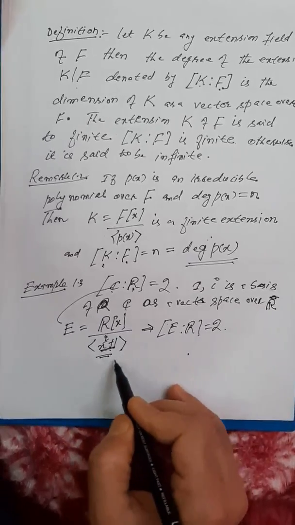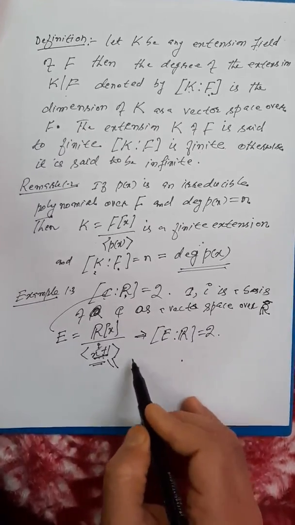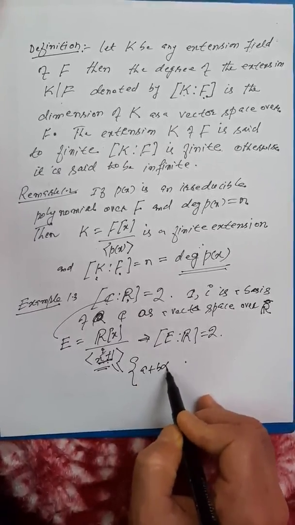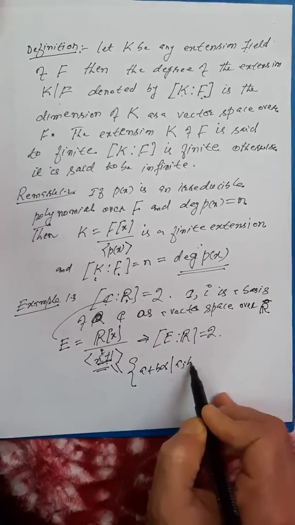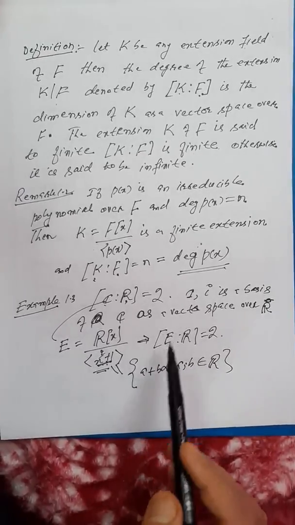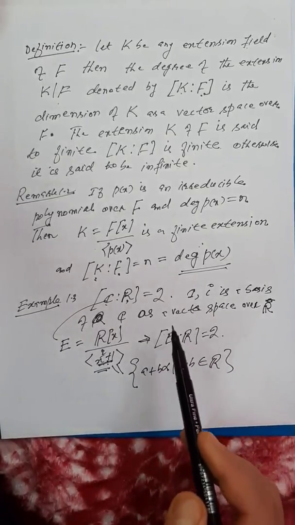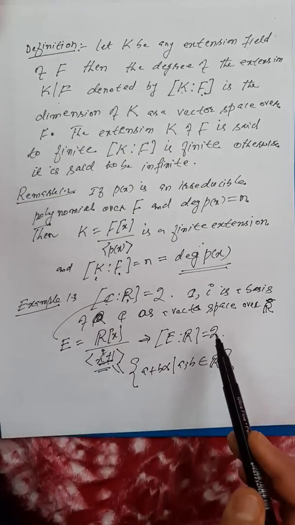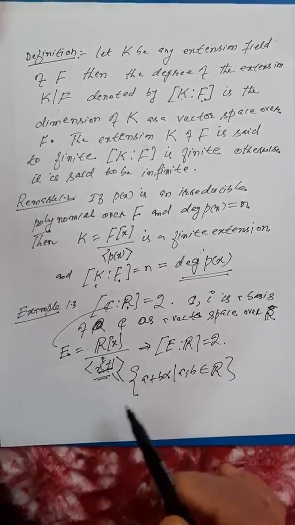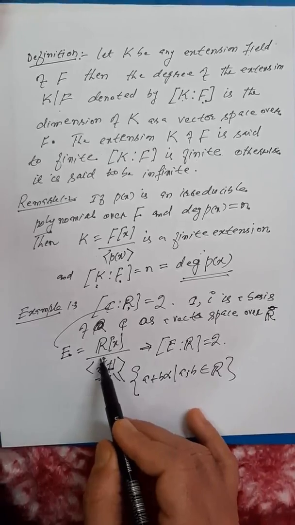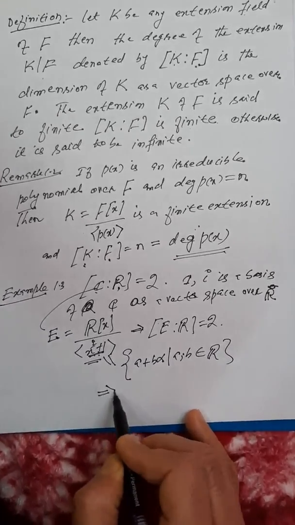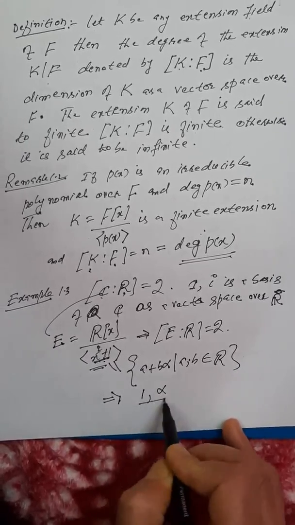And how does this extension look? It looks like a plus b alpha, such that a, b belong to R. Because we have just seen that if this polynomial has degree n, then 1, alpha, alpha square, and so on up to alpha n minus 1, these elements are the basis of E over F. So you have this polynomial having degree 2, and therefore the basis vectors here are 1 and alpha.